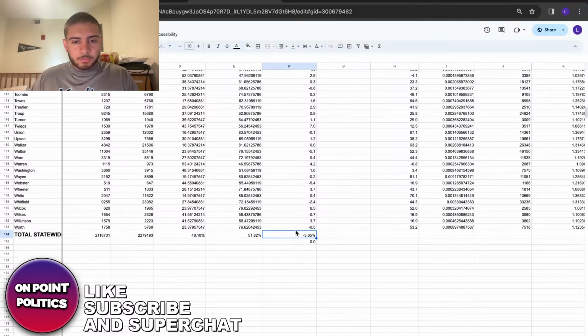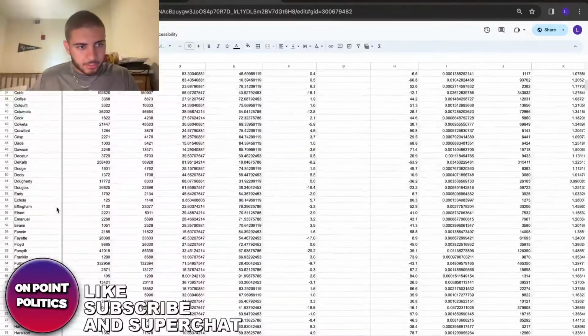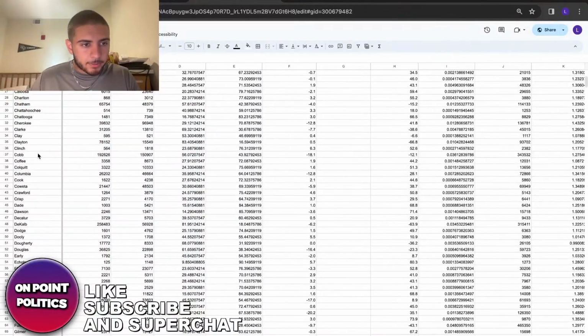So here he wins it by 3.5, and I think it's because if we look at Cobb County, for example, we go all the way up here, Biden is leading by 12 points there.